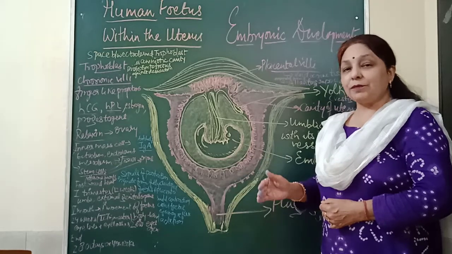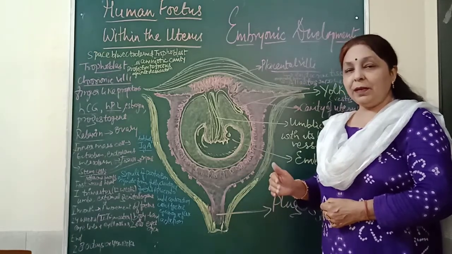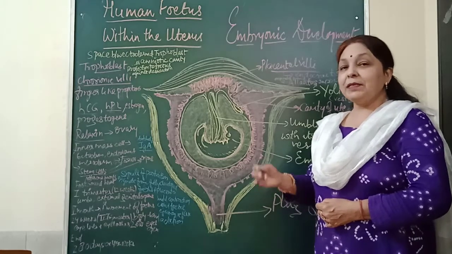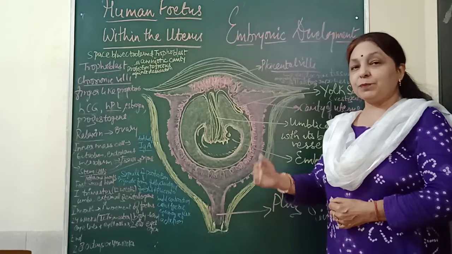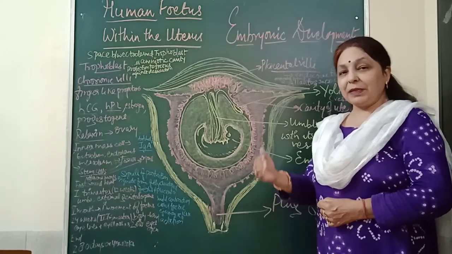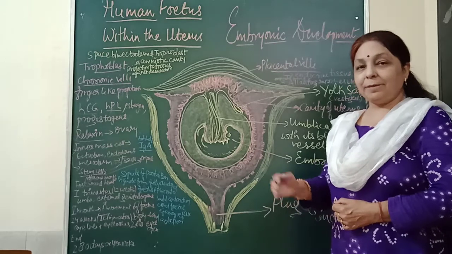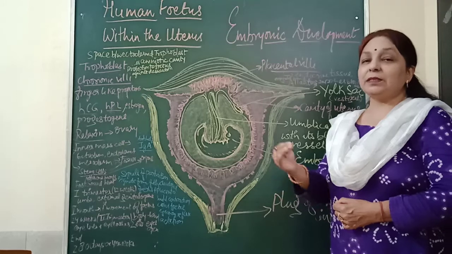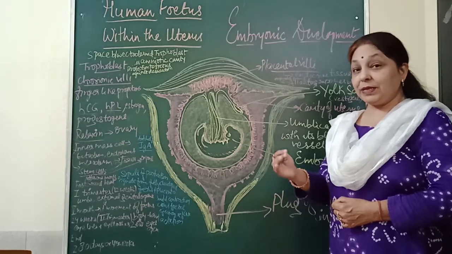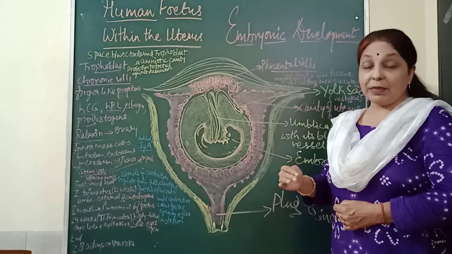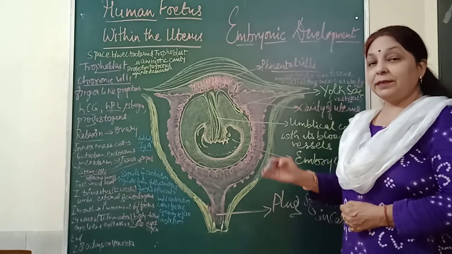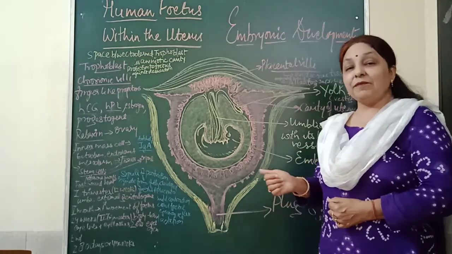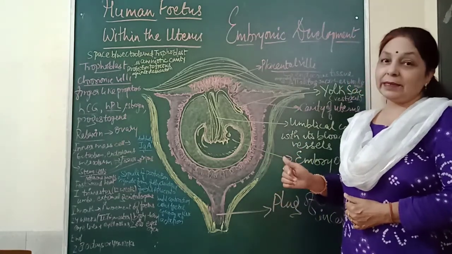Now after the birth of the child, or the newborn baby, the mother's mammary glands are ready for production of milk, and the production of milk which is provided to the baby, that period is termed the lactation period. This way the mother provides milk because of the release of many signals on the mammary glands. So the whole period in which the mother provides milk to the baby is called the lactation period.